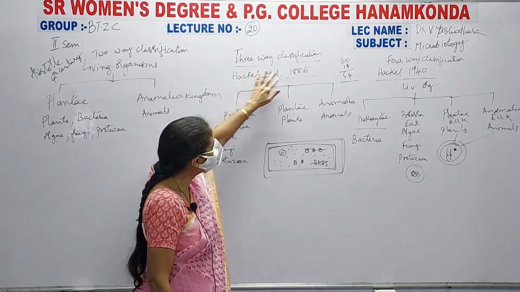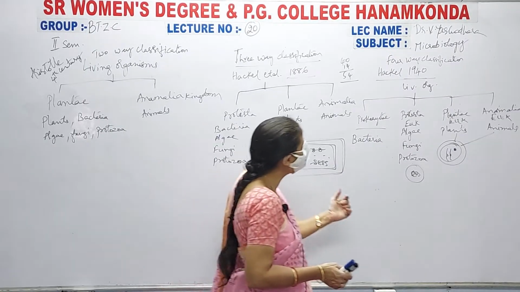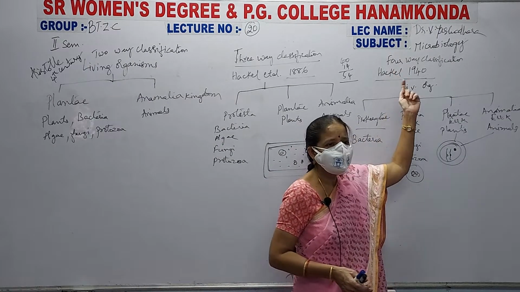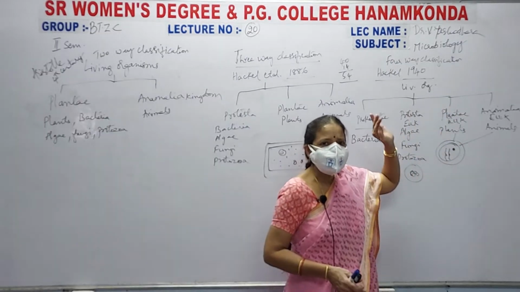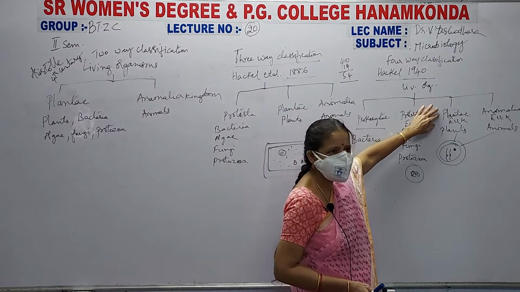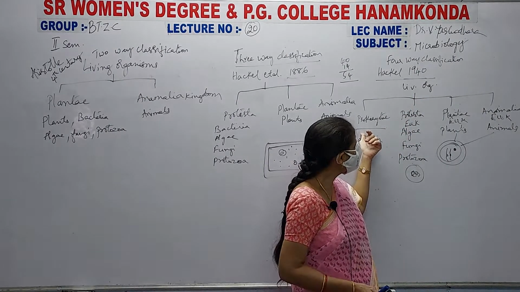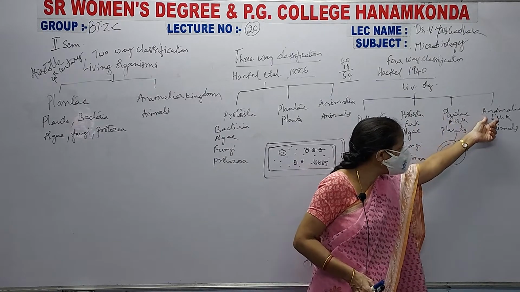Next, he himself was not satisfied with his own classification and he formulated another classification called the four-way classification in 1940. The same Haeckel in 1940 classified the living organisms into four kingdoms: prokaryote, protista, plantae and animalia.